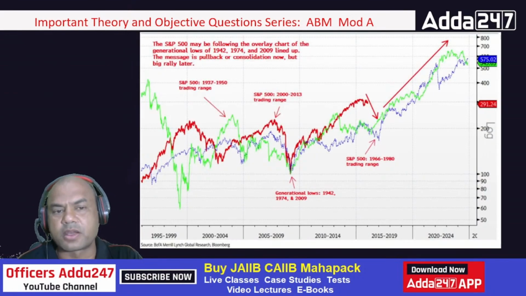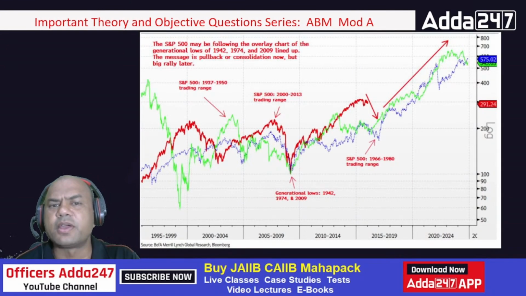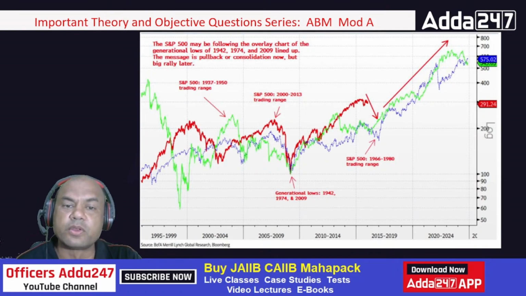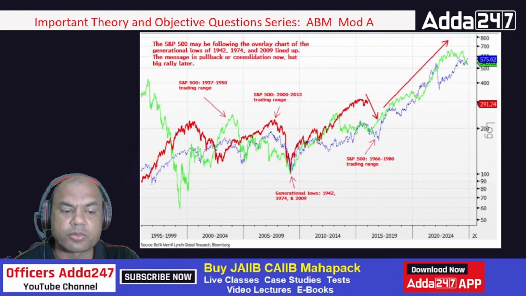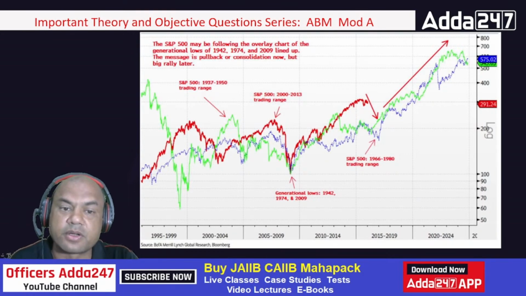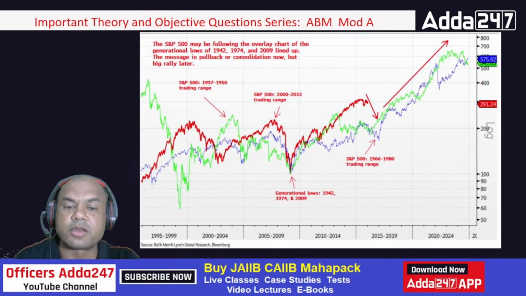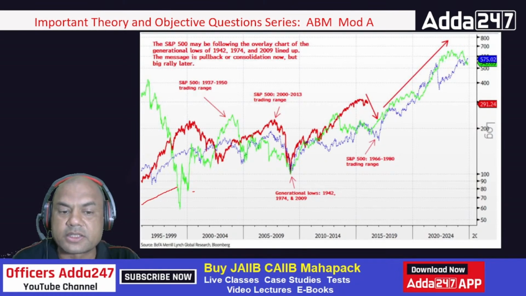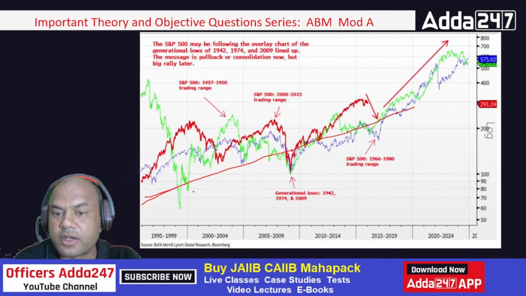Let's see the stock market. Let's say this is for S&P 500. S&P 500 means basically BSE, Sensex. Now, if you look at the Sensex part or the stock market, remember, you should always be conversant with whatever is happening in the markets today, as a CAIIB student. So, if you draw a straight line from here, how will it grow? Suppose if I start drawing the line, it will go like this, which will cover almost all the trend. It will go like this, right?